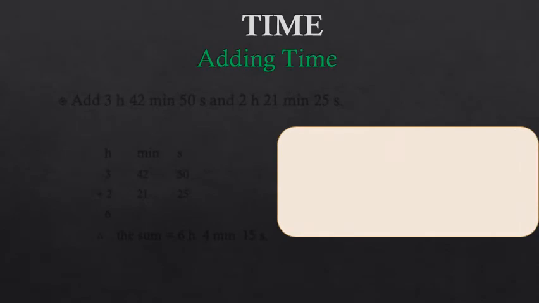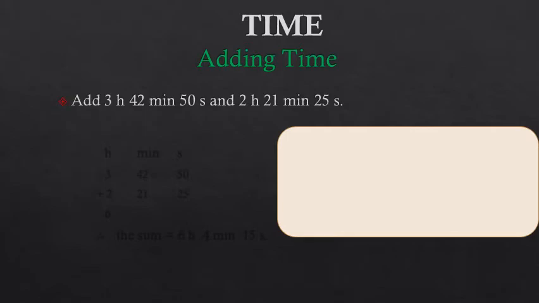First of all, we will do the addition of time. Add 3 hours 42 minutes 50 seconds and 2 hours 21 minutes 25 seconds. So first of all, we make 3 columns of hour, minutes and seconds, and we will write hour on the extreme left hand side, second on the extreme right hand side, and minute in the middle.